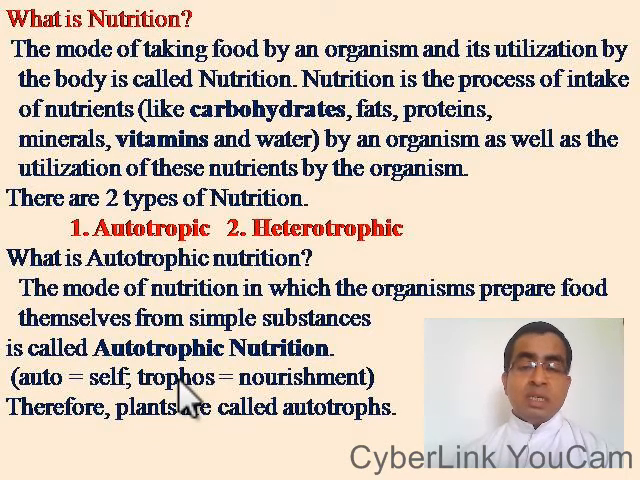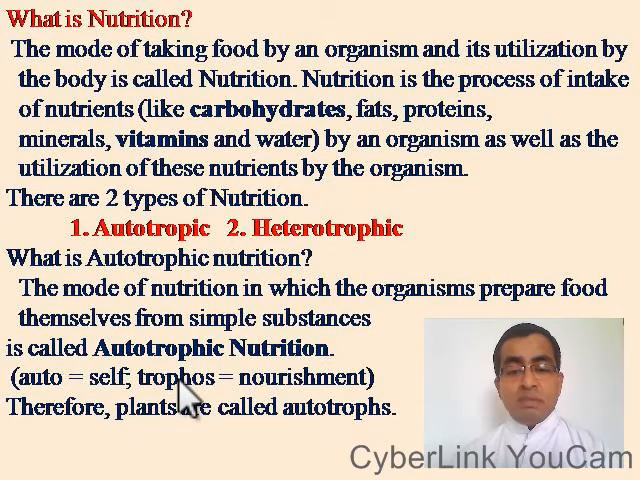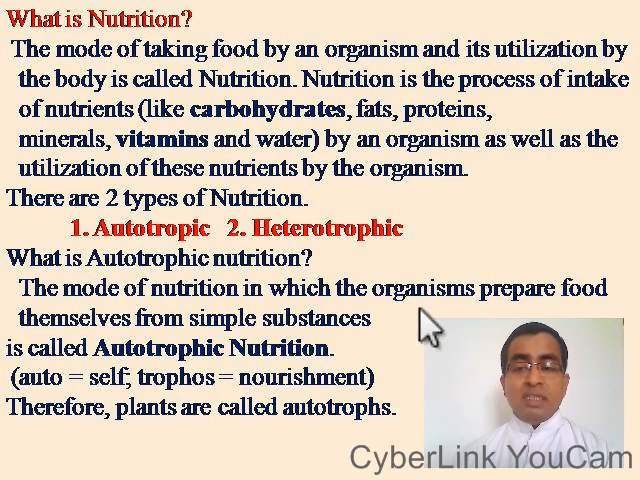There are two types of nutrition: the autotrophic mode of nutrition and heterotrophic mode of nutrition. First, let us see what is autotrophic mode of nutrition. The mode of nutrition in which the organisms prepare food themselves from simple substances is called autotrophic mode of nutrition. Auto means self, tropos means nourishment. So the mode of nutrition in which the organisms prepare food themselves from simple substances is called autotrophic nutrition. So therefore we can say all the plants are autotrophs.